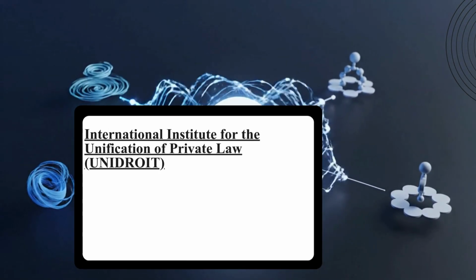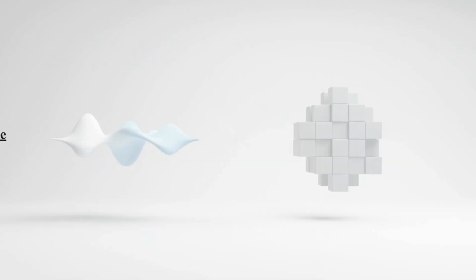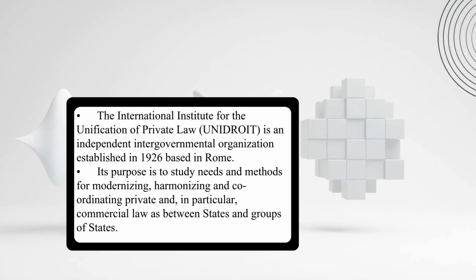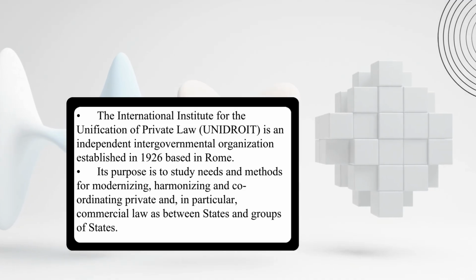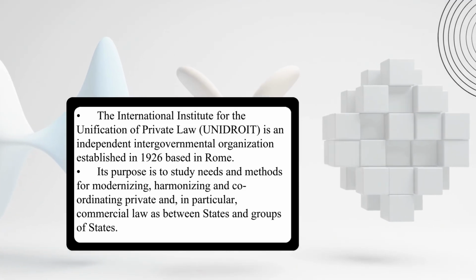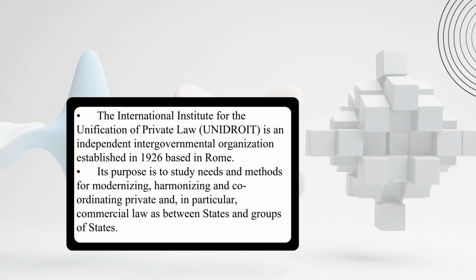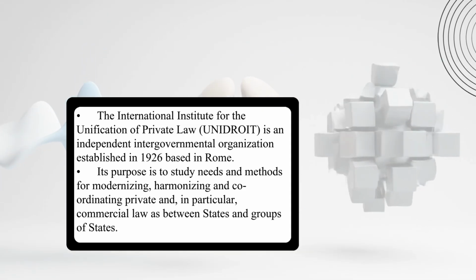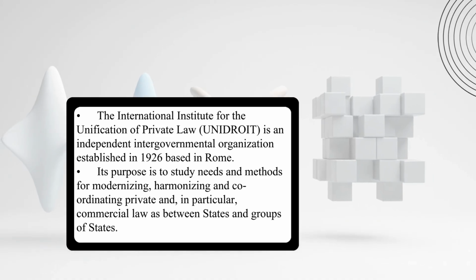International Institute for the Unification of Private Law, UNIDROIT. The International Institute for the Unification of Private Law, UNIDROIT, is an independent intergovernmental organization established in 1926 based in Rome. Its purpose is to study needs and methods for modernizing, harmonizing and coordinating private and, in particular, commercial law as between states and groups of states.